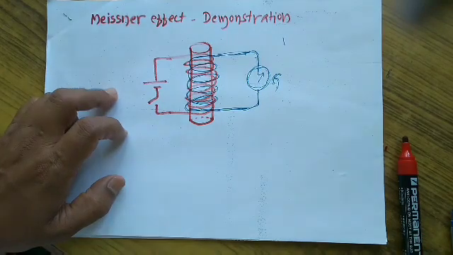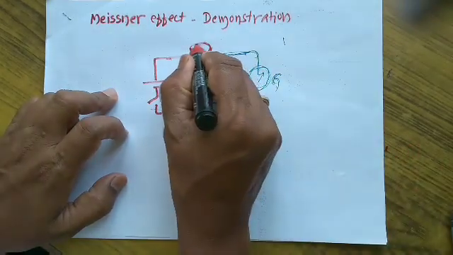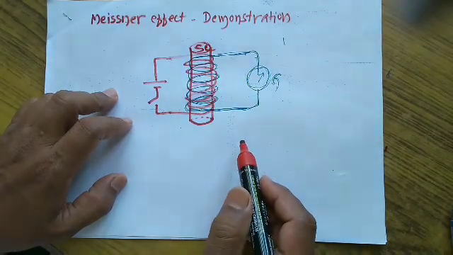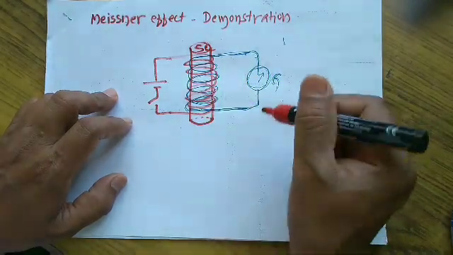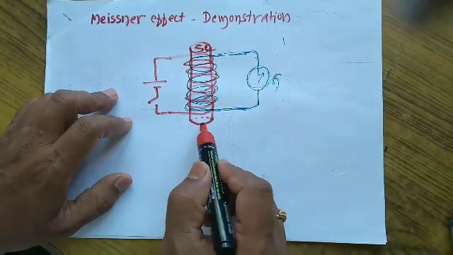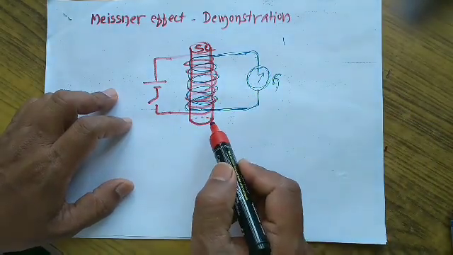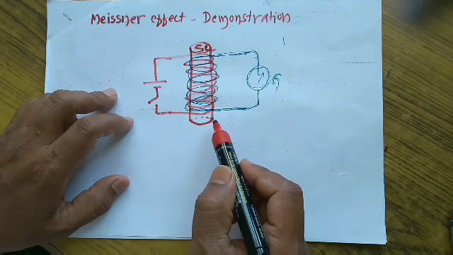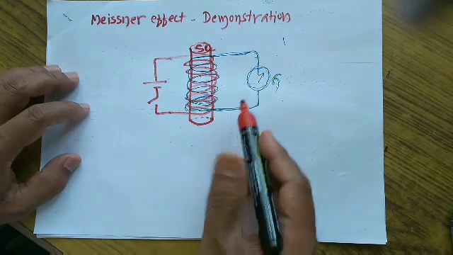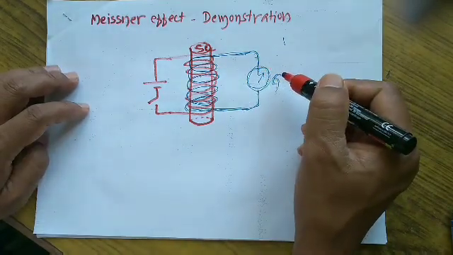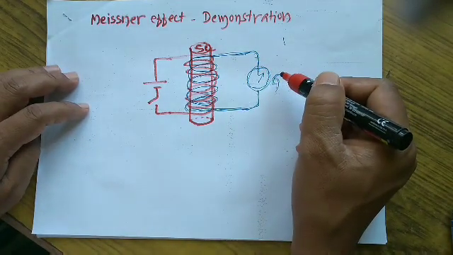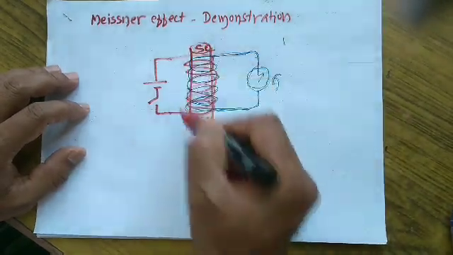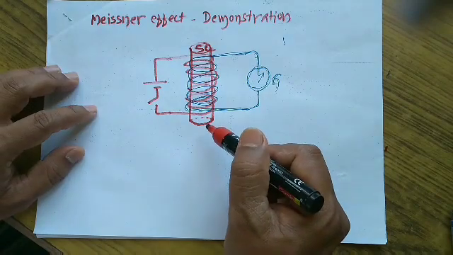In this simple experiment, the superconducting material is at normal temperature. Now it is not maintained at a temperature below the critical temperature. Critical temperature is already defined. It is the temperature at which the normal conductor becomes a superconductor when it is cooled from a higher temperature. Now assume that this superconducting material is at room temperature.